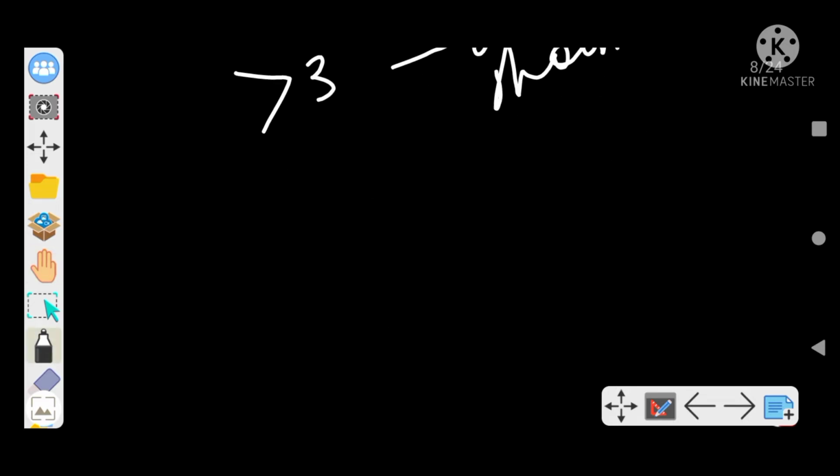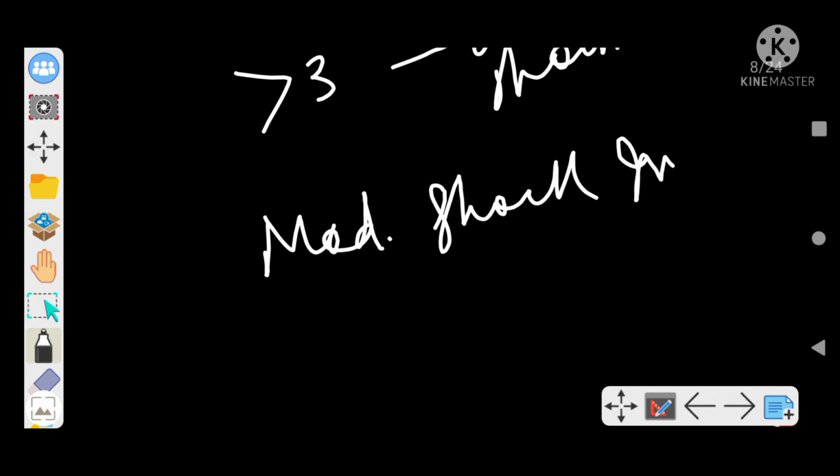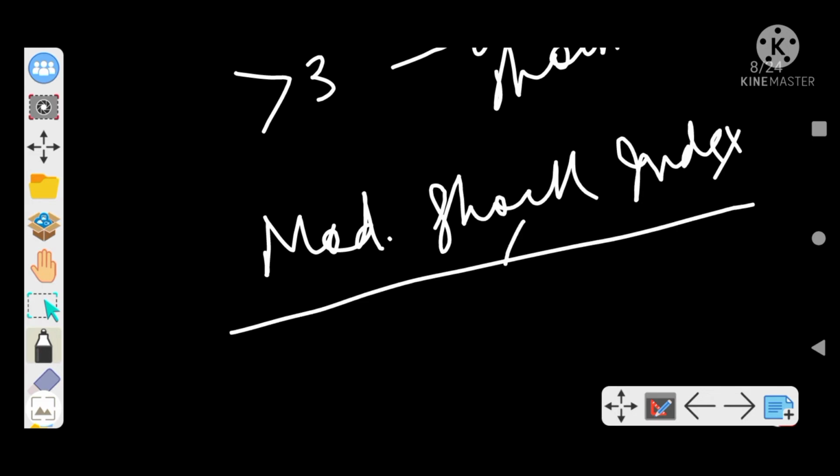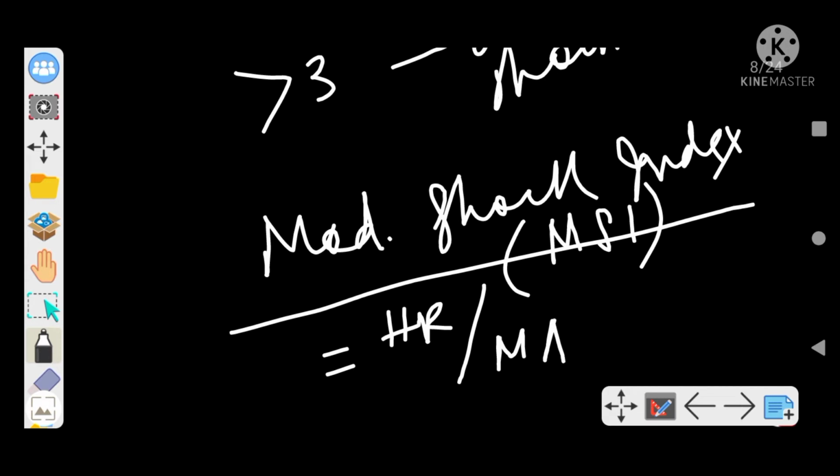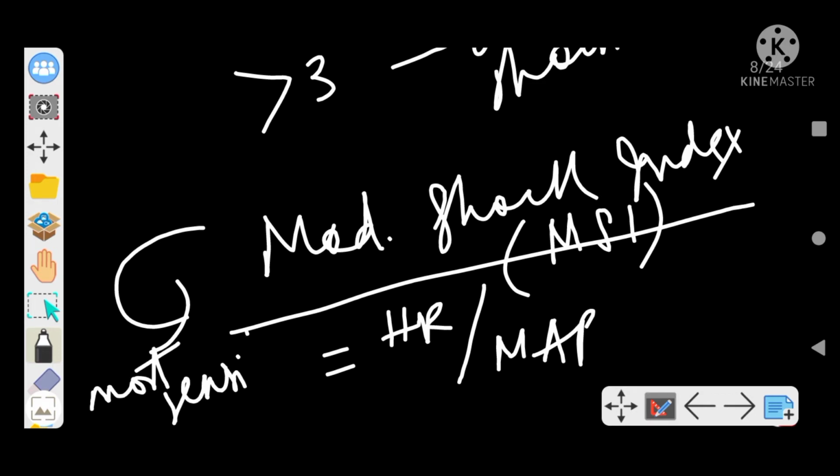We will continue with our shock indexes, and our next shock index is the modified shock index, also known as MSI. It is equal to heart rate by mean arterial pressure. Also remember that of the 3 mentioned shock indexes, this is the most sensitive one. Most sensitive shock index.